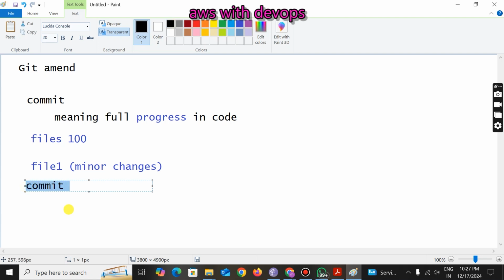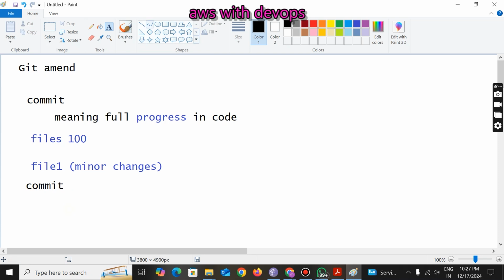But the meaning of commit is that when there is meaningful progress in the code, then only the developer will do the commit. So making some minor changes doesn't make it a proper commit, okay.